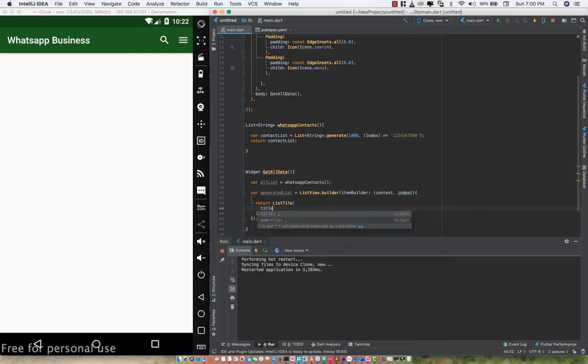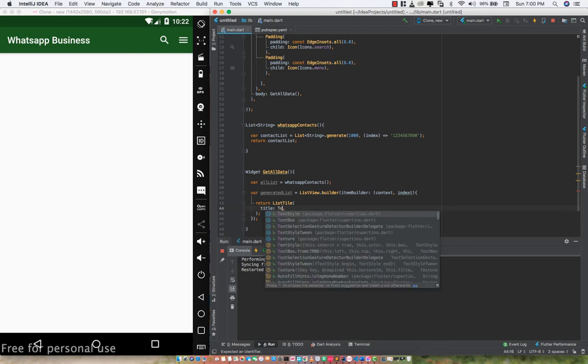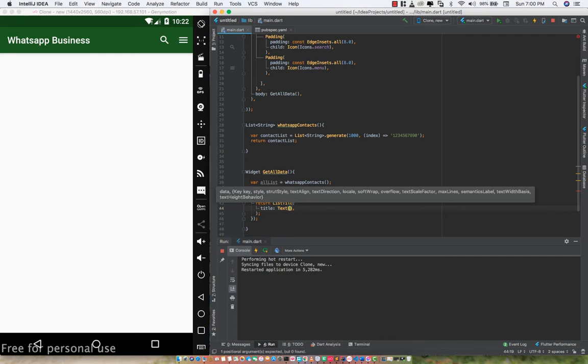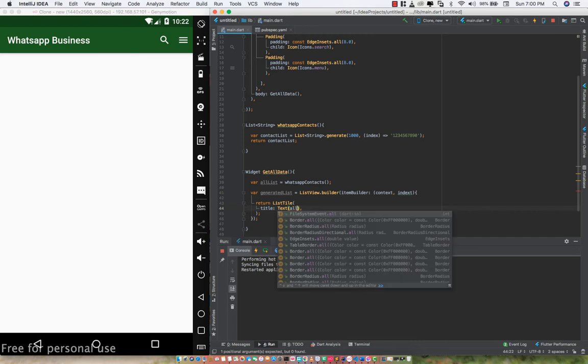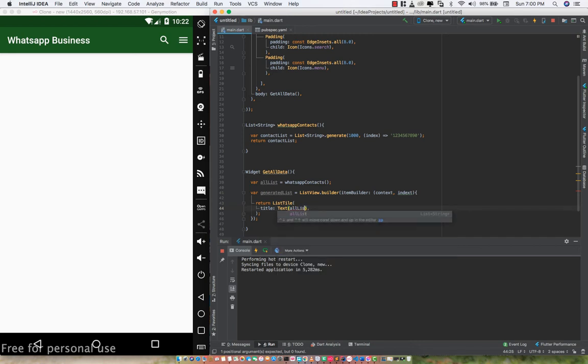I'm gonna start with a title, and within this title I'm going to specify a text widget, and within this text widget I'm going to call all list, and I'm going to call the index, right? All right, so that is it.